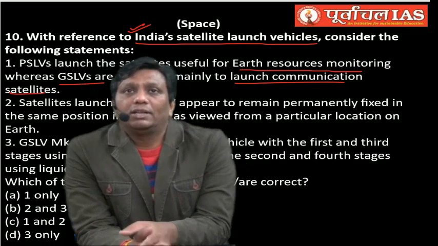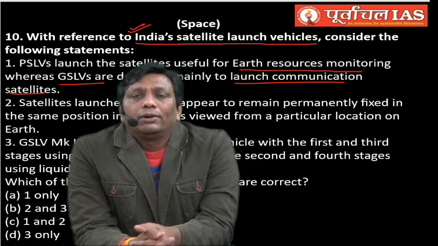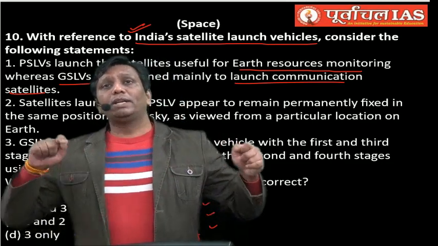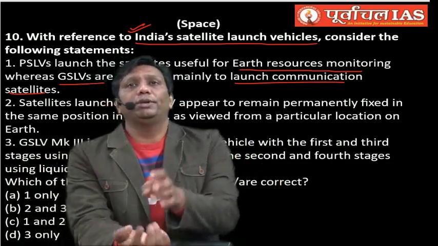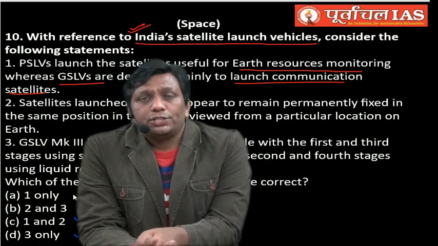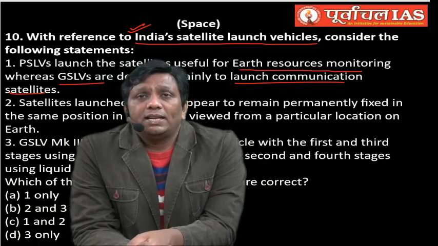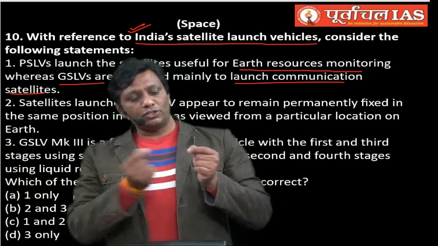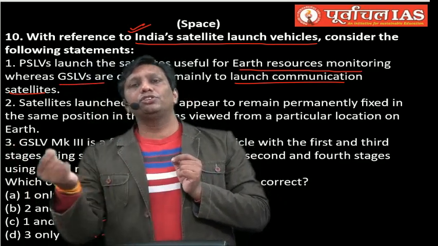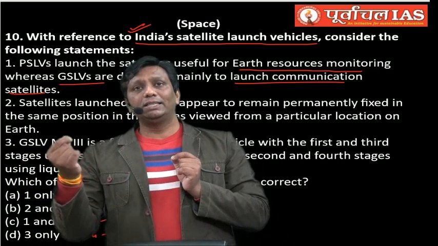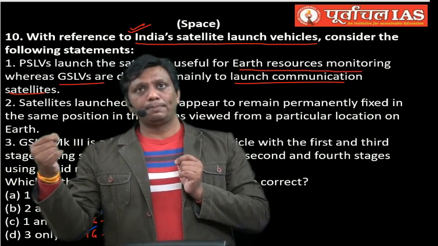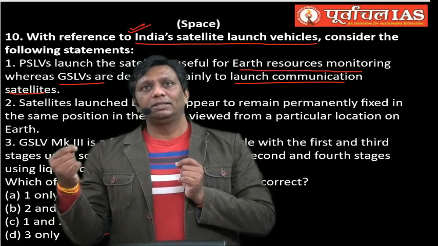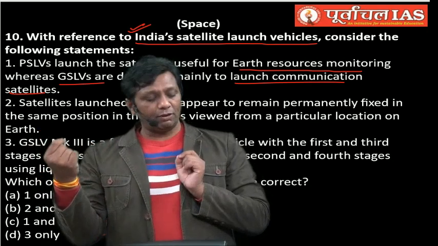If you don't have a concept, guys. Okay, but GSLV, those launch the satellite, it goes perpendicular to the equator, that is called geostationary. What is the geostationary? Geostationary orbit is that orbit where the satellite will always look stationary for a particular location of the Earth. This satellite is fixed at that location with respect to a particular region of Earth's surface, so 24/7 the satellite will be in front of that location.